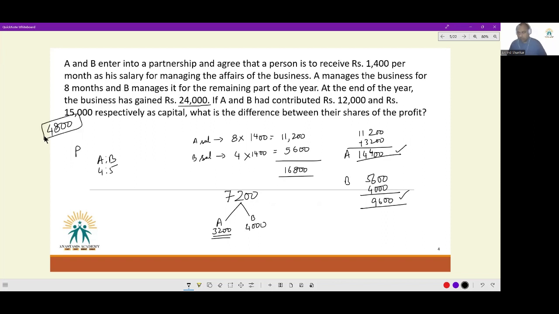If you're a commerce student, hopefully you see there is something that is not lining up with what we had studied in commerce. Profit was supposed to be the portion after taking care of all the expenses. And when you're giving out salary to people, they're supposed to be treated as expenses for your business. But when it comes to partnership for arithmetic purposes, for quant purposes, even salary is treated as part of the profit. So please, in case such a doubt emerges in your brain, shut it down. For quant, the world is different. For the commerce world, the conditions are different.